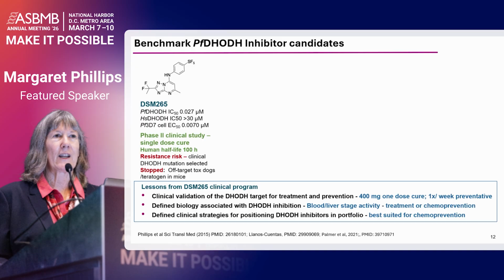Had a long human half-life of 100 hours, which was something that we'd been driving for in the optimization program. But some of the weaknesses we discovered in the clinic was there was a resistance risk in that we selected for a resistant mutant in a couple of the patients out of just a sort of 30-patient trial.